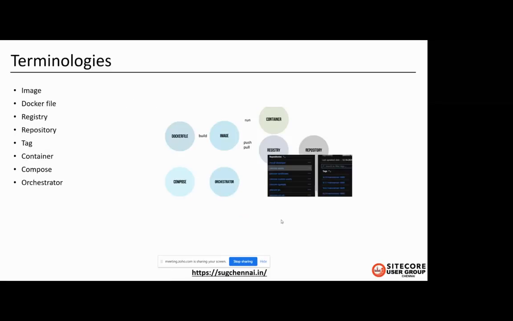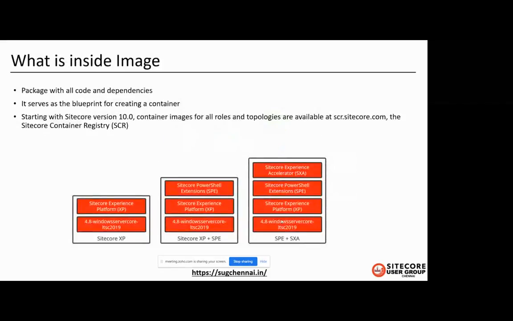We need to understand different Docker terminologies in order to work with Docker. I'll explain them one by one. We'll start with image. An image is a package with all the code and dependencies. It serves as a blueprint for creating a container. An image is often based on another image with some additional customization. Images themselves are built on the concept of layers. Each layer is building upon the layer below it. This concept makes it very simple to customize the existing images to build your own custom functionality.